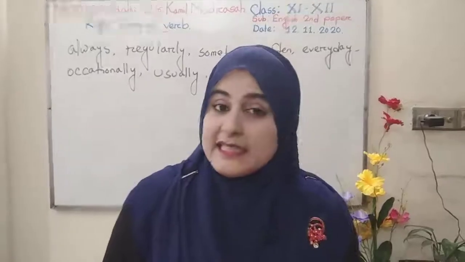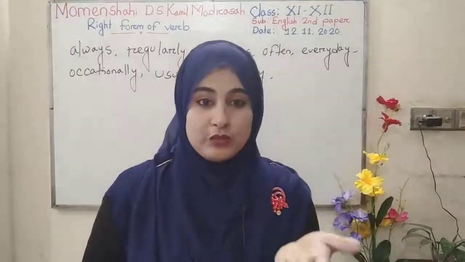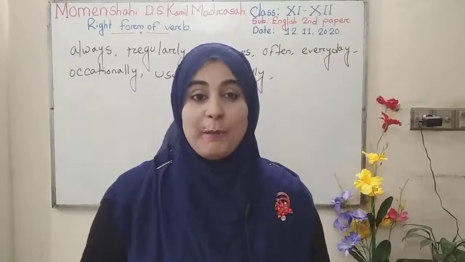If you get this type of word or an indicating word, it is also transformed into present indefinite.